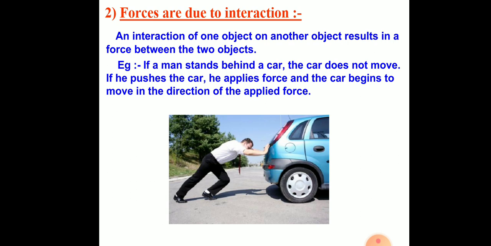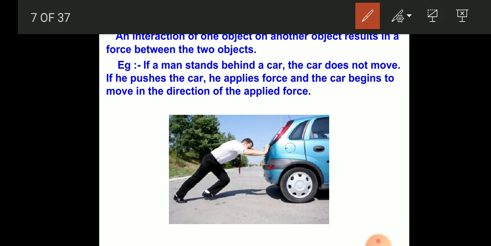For example, if a man, you can see in this example, stands behind the car, the car is not going to move. When he is applying a force, that means if he pushes the car, he applies the force and the car begins to move in the direction of the applied force. So the force applied is in this direction, so the car is going to move in the same direction. Okay. So force comes into play when there is an interaction between two objects. Until then, the objects remain in the position of rest.